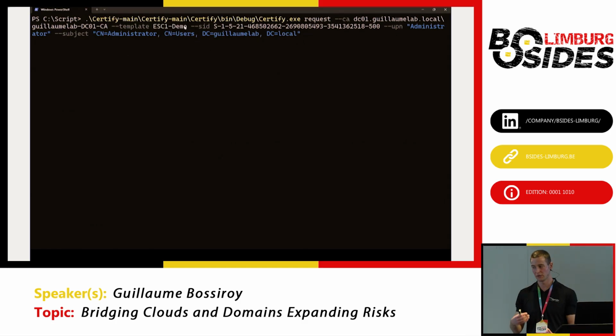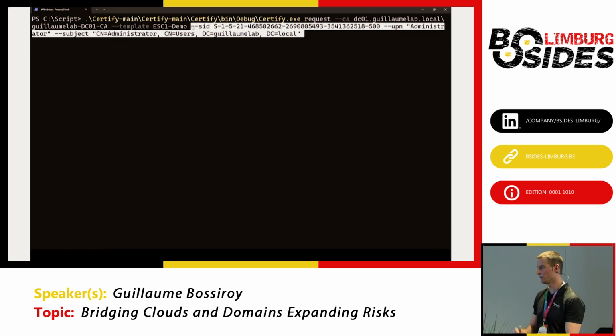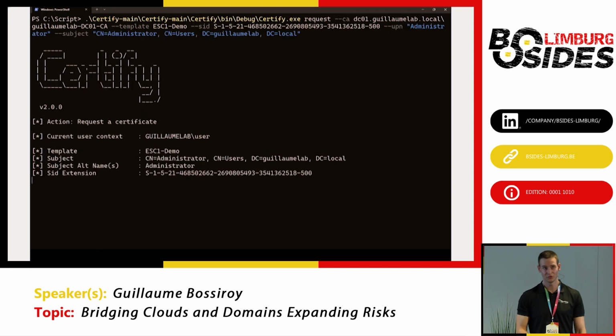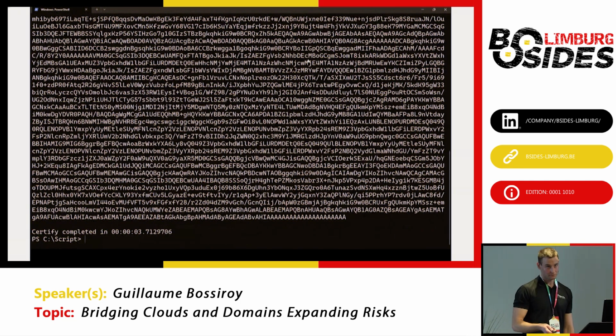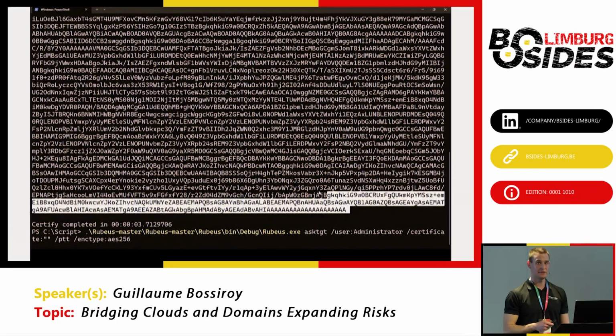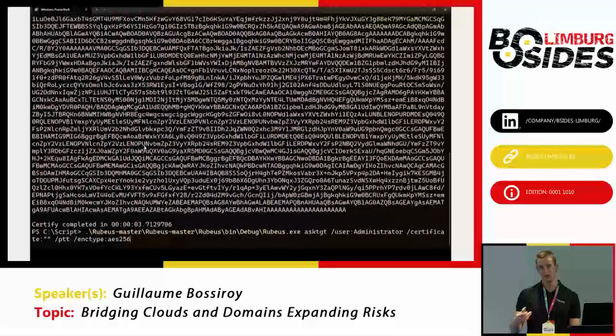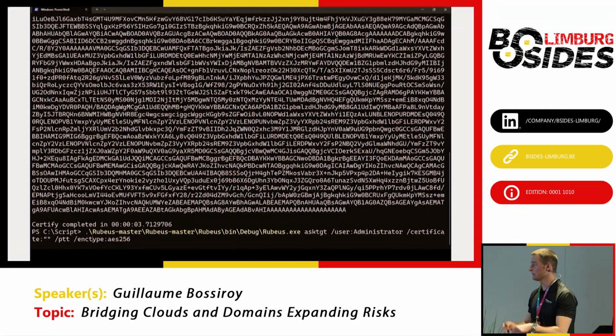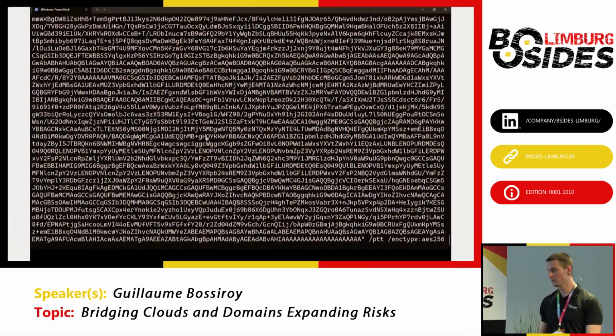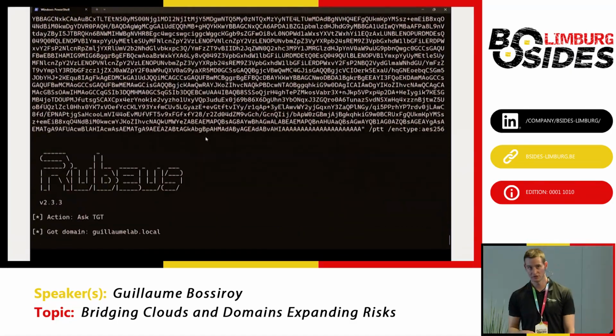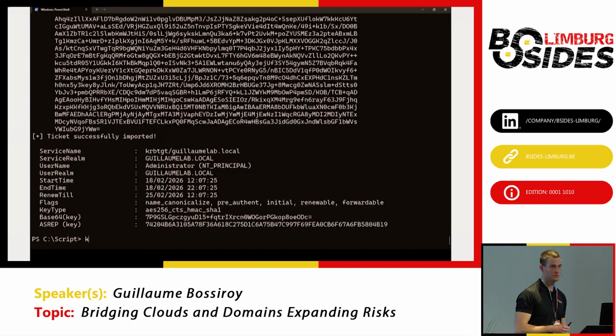So in this case, we requested a certificate for the built-in domain admin, because why not? So here we have the certificate of that domain admin, and using another tool, we'll ask for a TGT, a ticket, which can be seen as an access token, for that built-in admin, and inject it in our session so that we can manipulate group memberships.